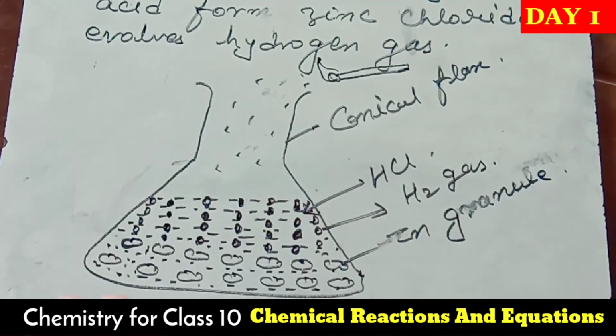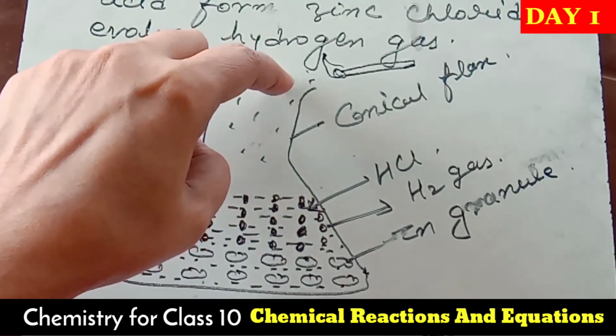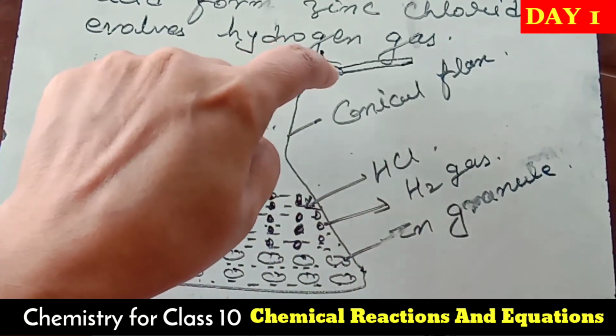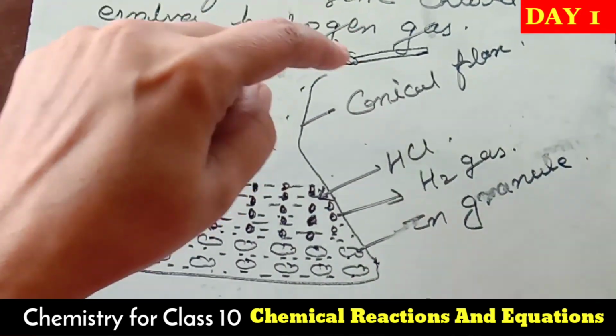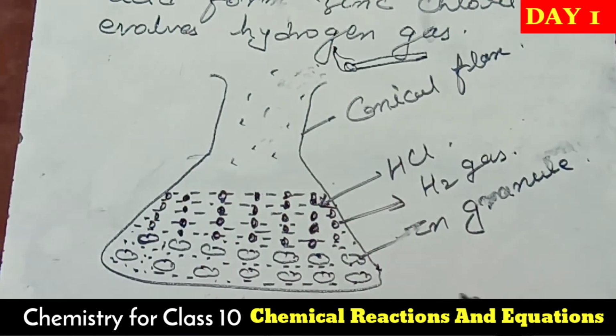So what happened during this chemical reaction? We saw that bubbles of hydrogen gas are coming, and the burning matchstick extinguishes with a pop sound. That shows that hydrogen gas is evolving during this reaction.